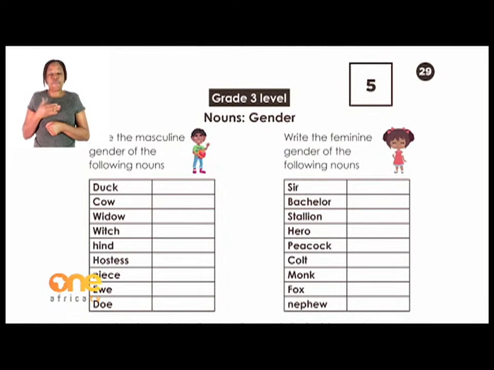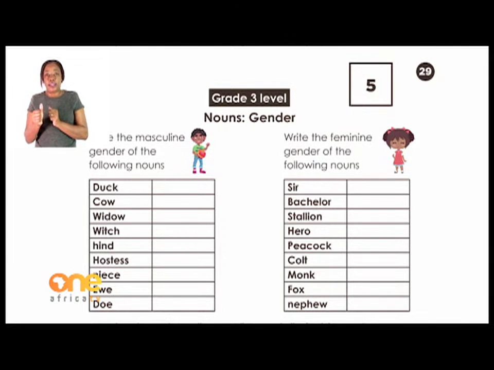Okay, all right, so now let's look at the words that are following. Sometimes we don't want to use the word male or female, but there are some other special words that we can use for male and female. We refer to male, which are the man side, the boy side, as masculine.